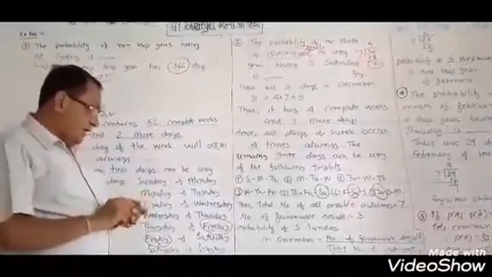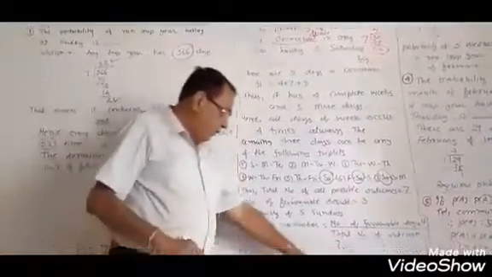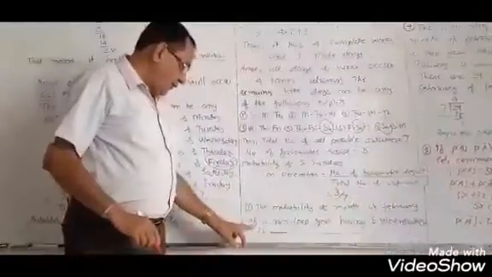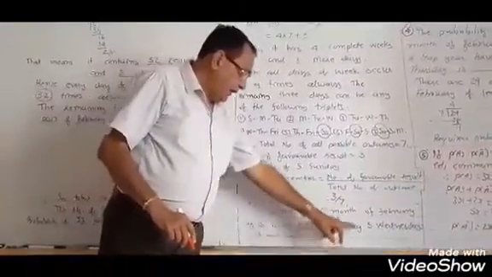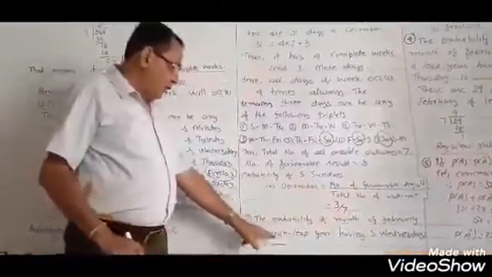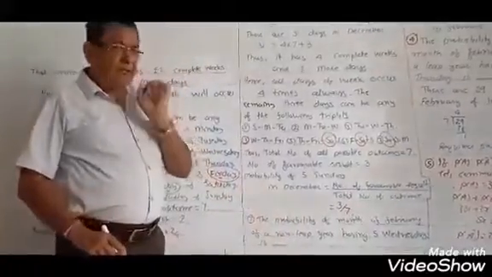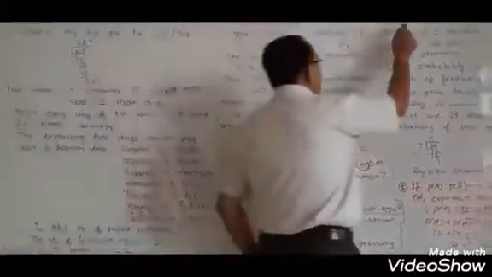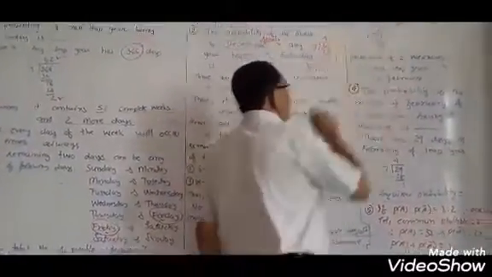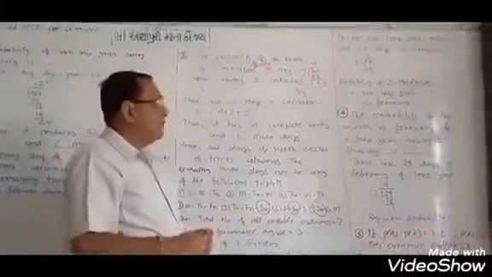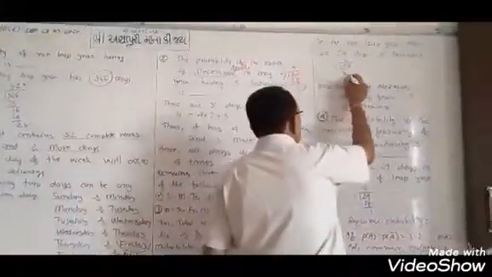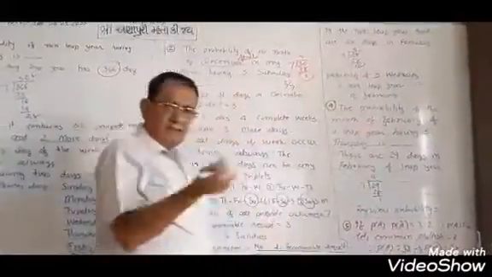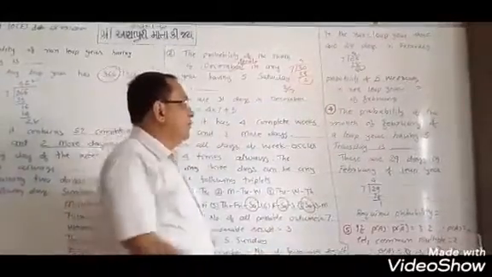Suppose you are asked like this: the probability of the month of February of a non-leap year having 5 Wednesdays. A non-leap year February has how many days? 28. 28 divided by 7 is equal to 4, so the remainder is 0 upon 7, the probability is 0.